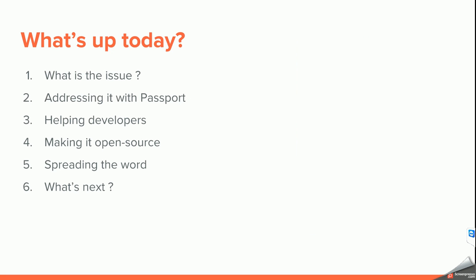So the topics today will be to present you a bit MGML. So what is the issue with the current emailing system we have on internet? What we did in Mailjet to address the problem with Passport, and how we created MGML to help developers, why we made it open source, how we spread the word about this open source project, and also to present you what is coming next on this open source project.